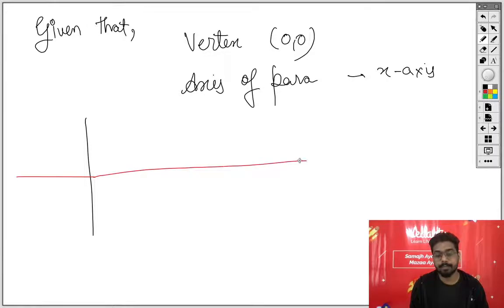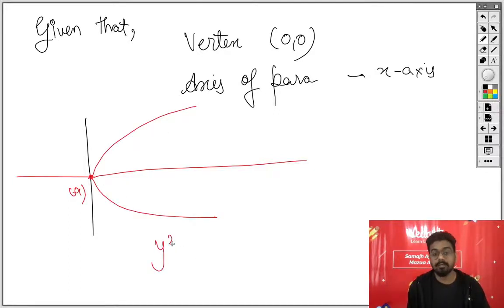Okay. This is the axis of the parabola in the red color. This is the vertex 0, 0. And now you can mention that about the axis, the parabola is symmetric. So the equation is y square equal to 4ax. Clear?